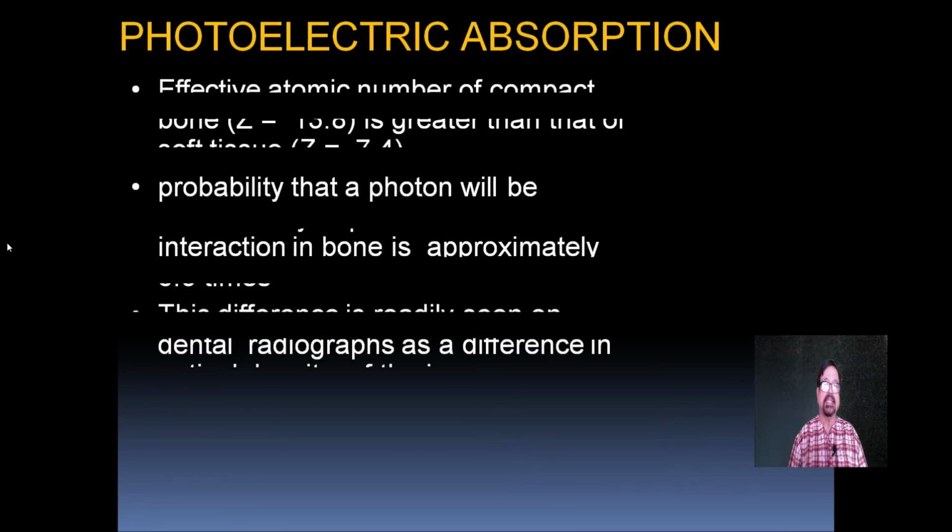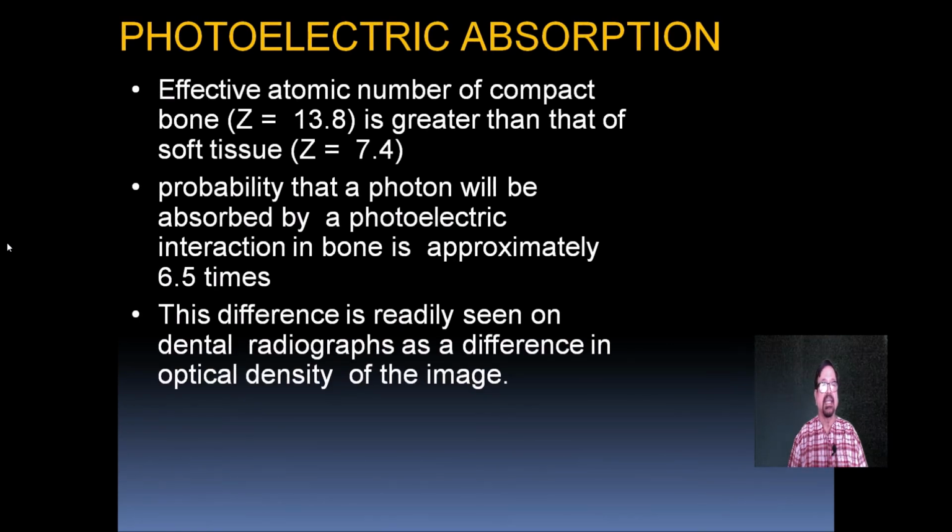Now, what is photoelectric absorption? The effective atomic number of compact bone is greater than that of the soft tissues, so the probability that a photon will be absorbed by photoelectric interaction in bone is approximately 6.5 times greater, and the difference is readily seen on the dental radiograph as a difference in the optical density of the image.